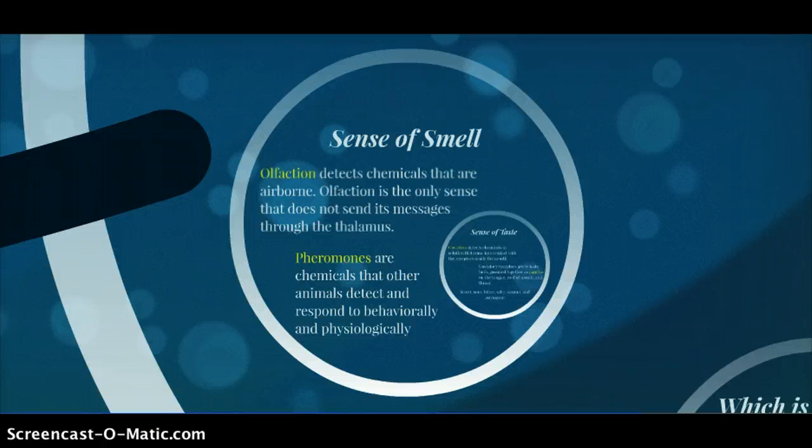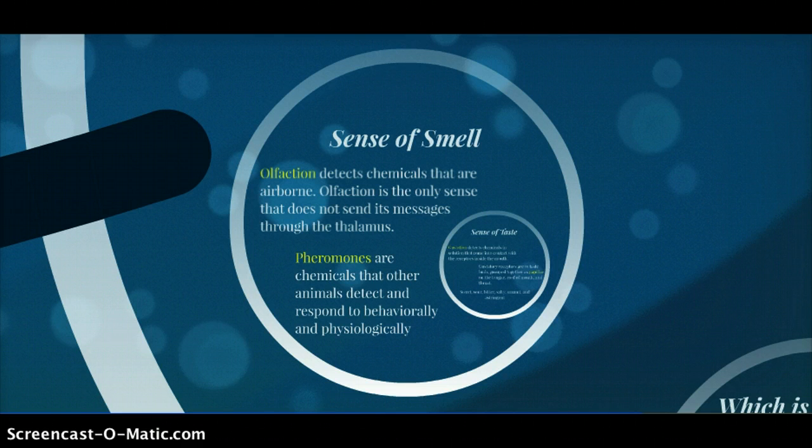Olfaction is the only sense that does not send its message through the thalamus. Olfactory axons extend directly into the brain to synapse in the olfactory bulb. The olfactory bulb's connection to the amygdala, which plays important roles in emotion and memory, may underlie the special relationship between smells and emotions or memories.